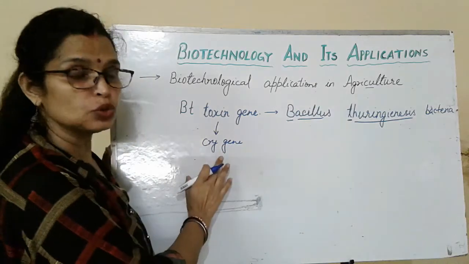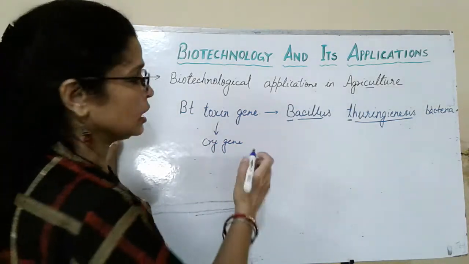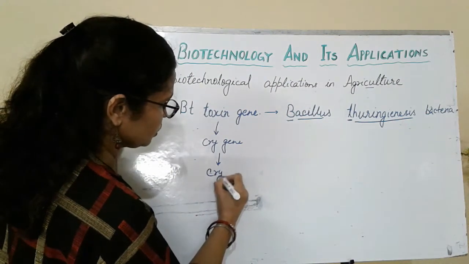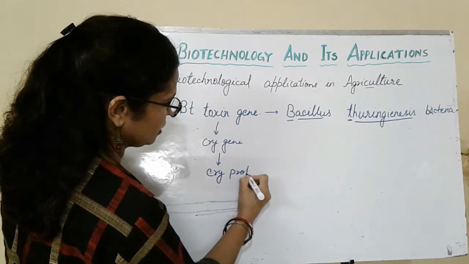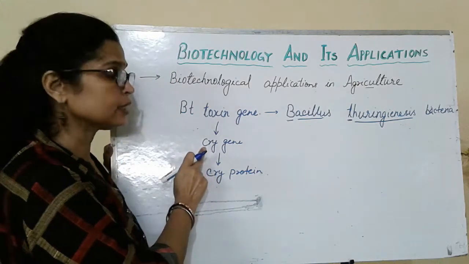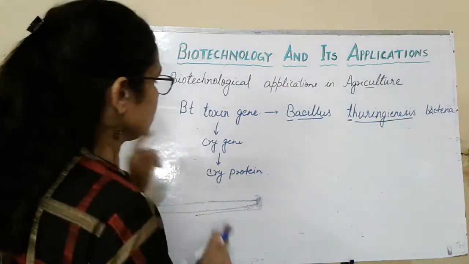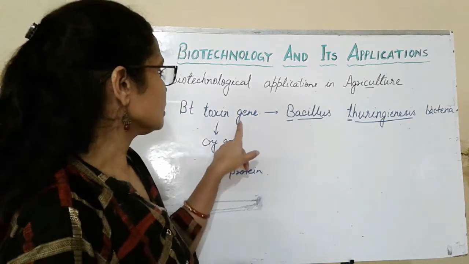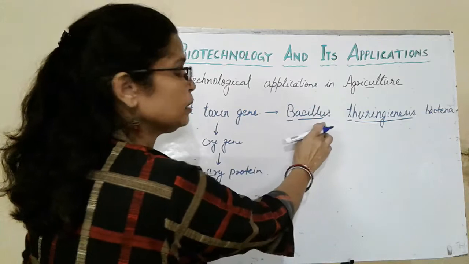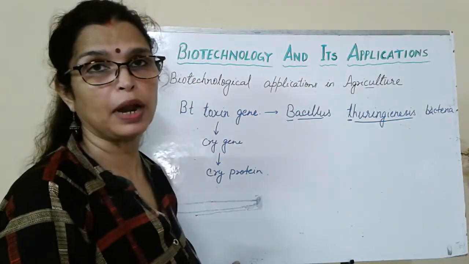The Bt gene is known as cry gene and it is written in italic. It produces the protein that is known as cry protein. So if it is written in italic, it is about the gene, and simply it is a protein. So this Bt toxin gene or cry gene is cloned in bacteria and it is expressed in plants.